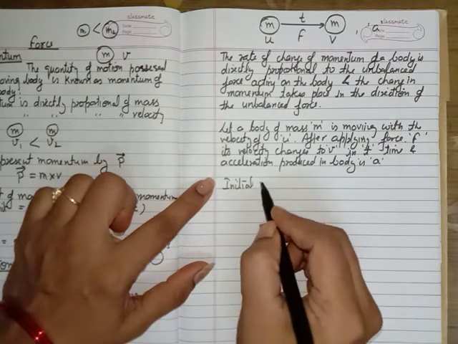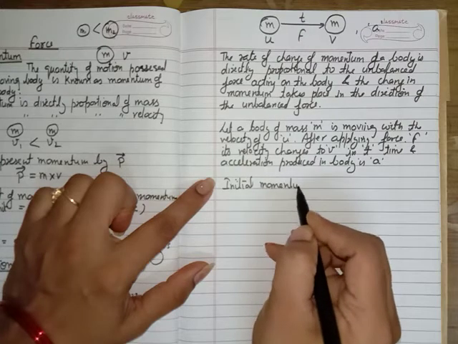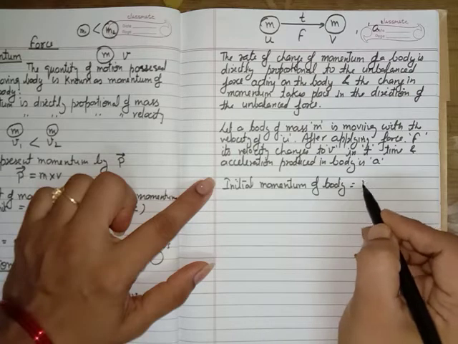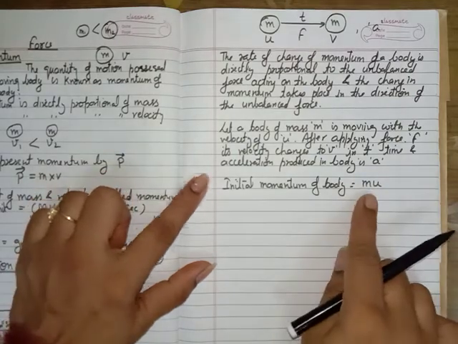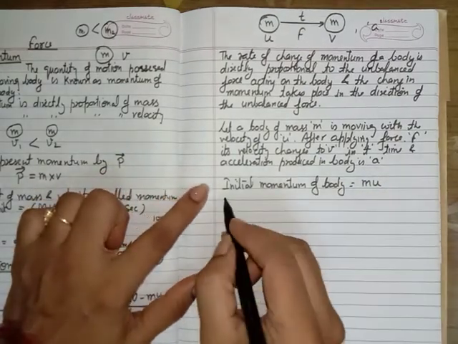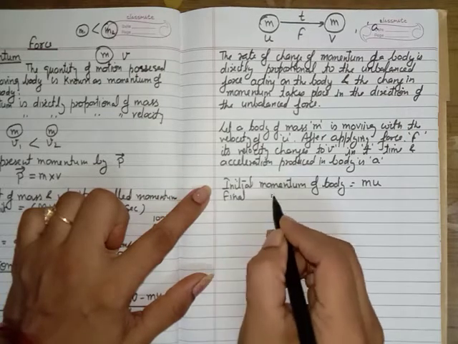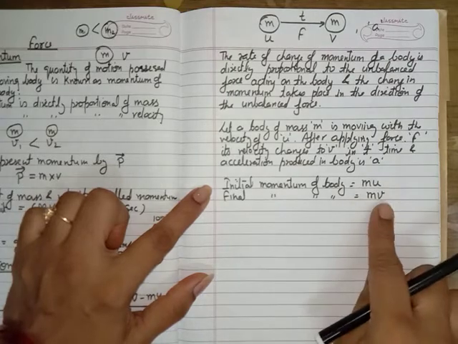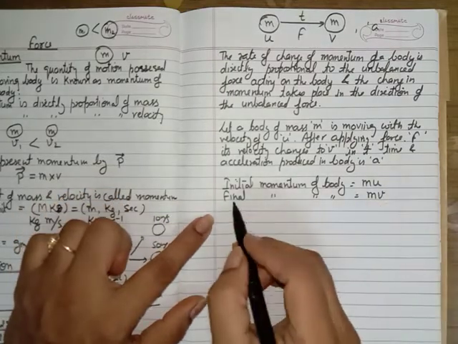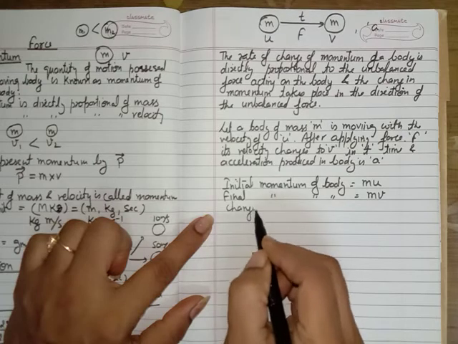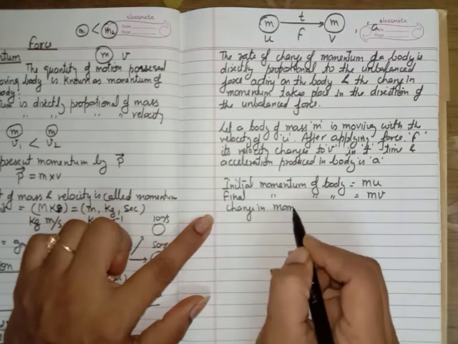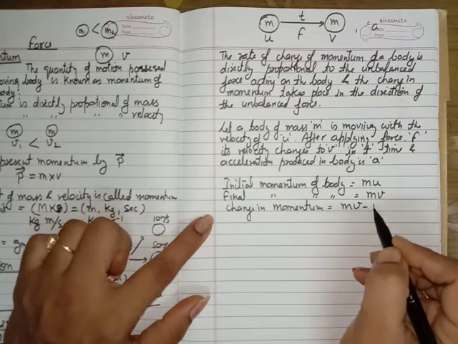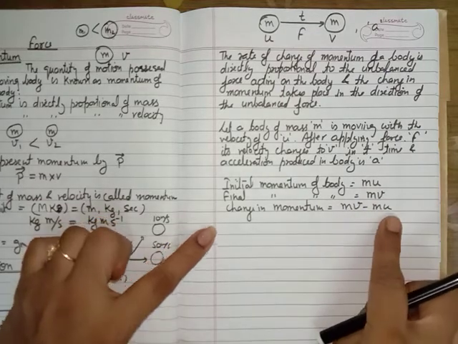Okay, now the initial momentum of the body is equal to m into u. Momentum is equal to mass multiplied by velocity. And the final momentum of the body is equal to m into v. Okay, v is the final velocity. So the change in momentum, how much momentum is going to change here? That is mv minus mu. This is the change in momentum.